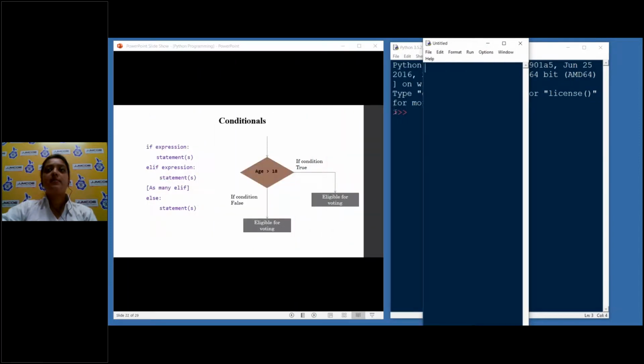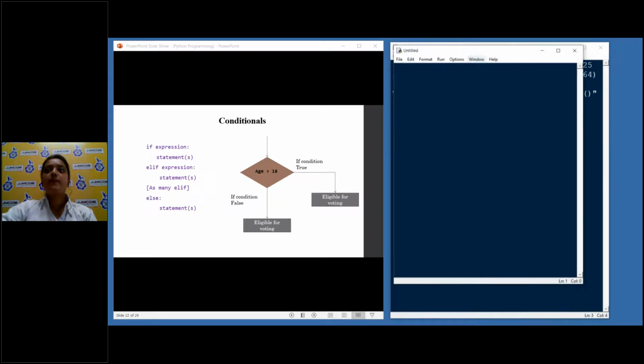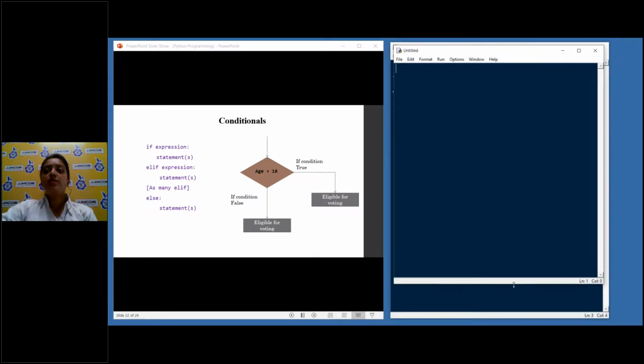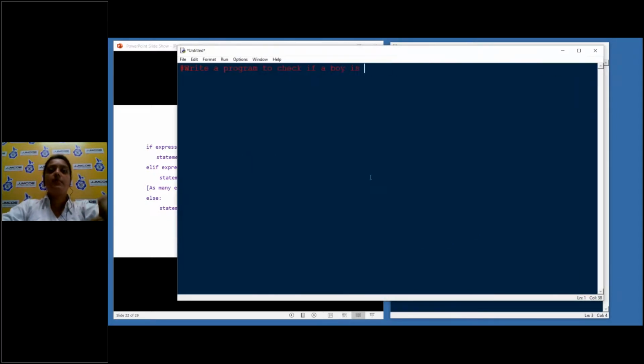So you see this triple insertion sign is not there because this is now a file. This is not the shell. Suppose the question is: write a program to check if a boy is eligible for voting.